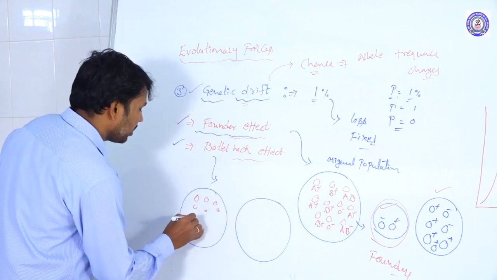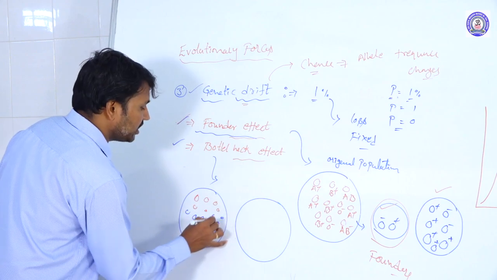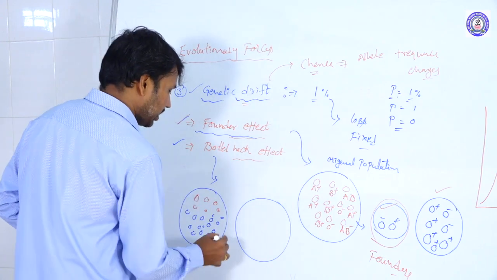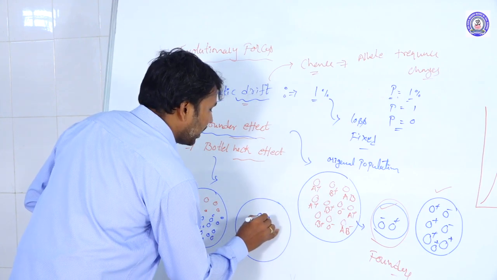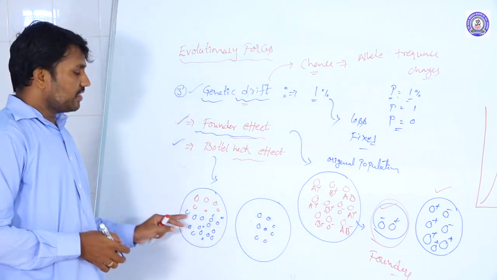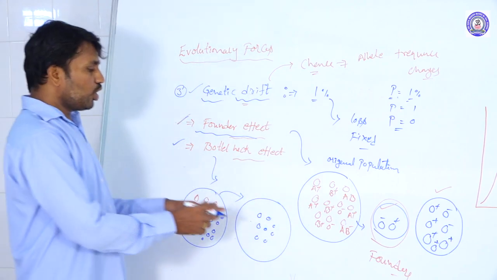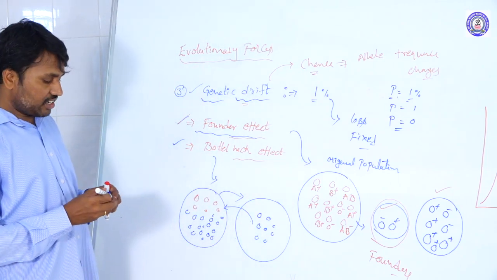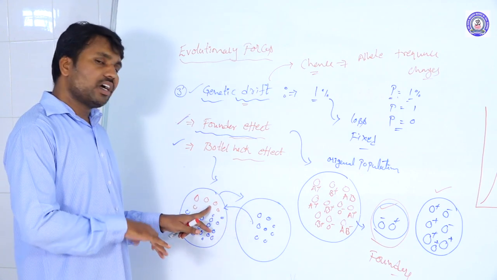In this population, natural calamities or natural disasters occur in the surrounding environment. After these natural disasters, only a few individuals withstand. These vary genetically from their original population, their genetic makeup is altering.